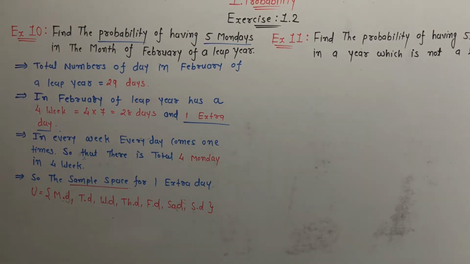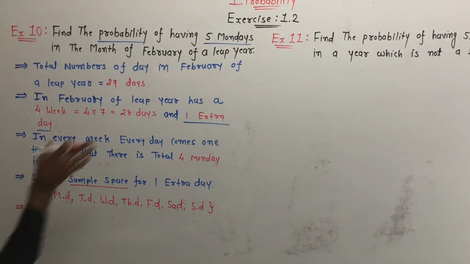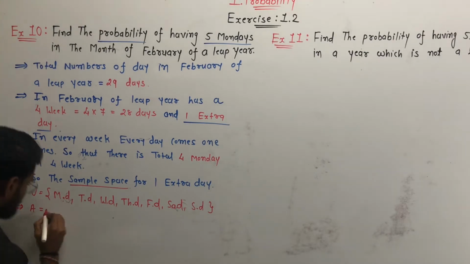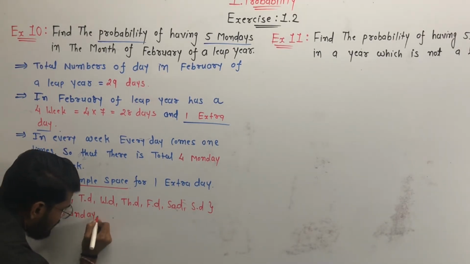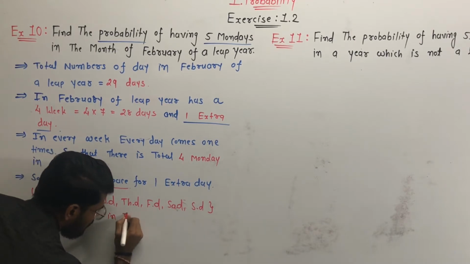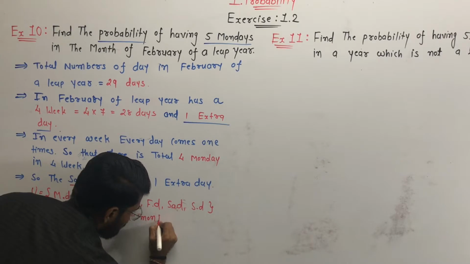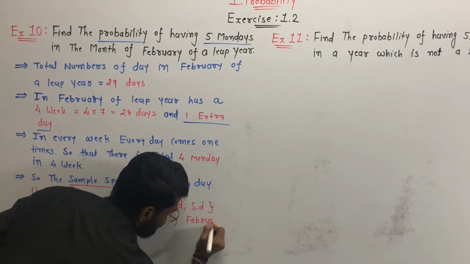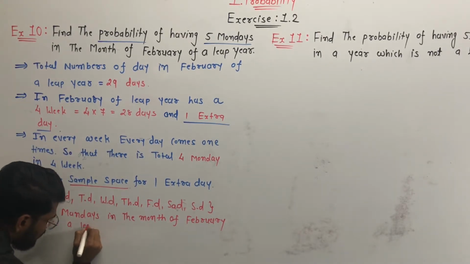But our event A is 5 Mondays in the month of February in a leap year.